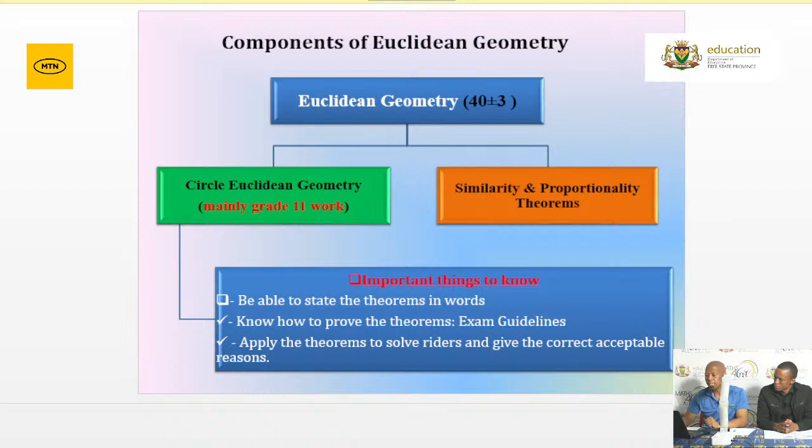Right. These are the examinable theorems. I'm not going to read the statements as they are, but please make sure that you go into your textbooks and look at the correct theorem. Grade 11, there are 4. The first theorem: a line drawn from the center of the circle perpendicular to the chord. The second one: the angle at the center is twice the angle at the circumference. Very important. The third one is the opposite angles of a cyclic quad. And the last one for Grade 11 would be the tan chord theorem. Please make sure that you know how to prove all of them. Very important. Now for Grade 12, it's proportionality as well as similarity.